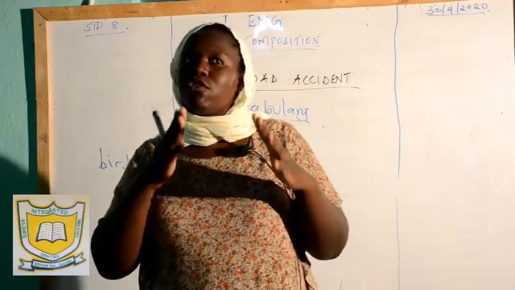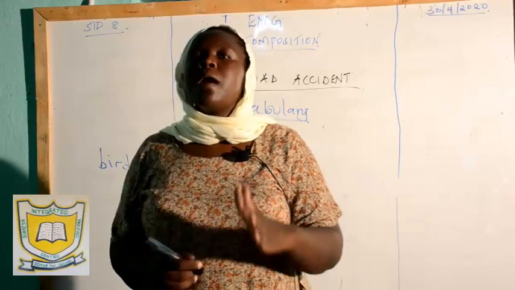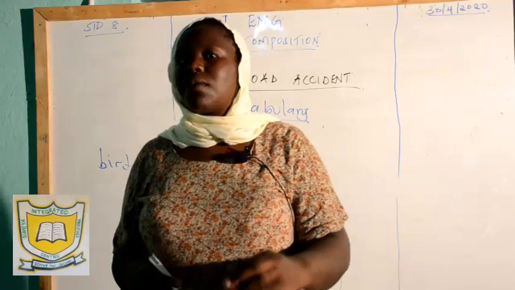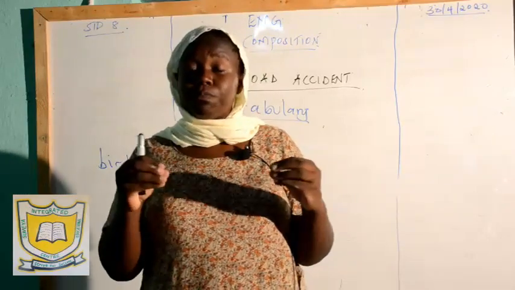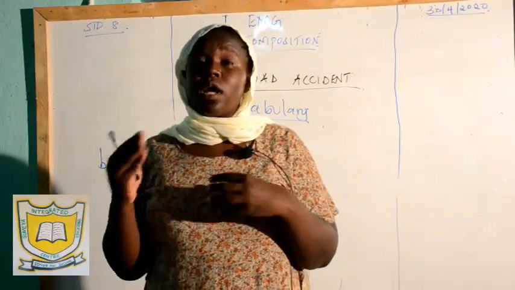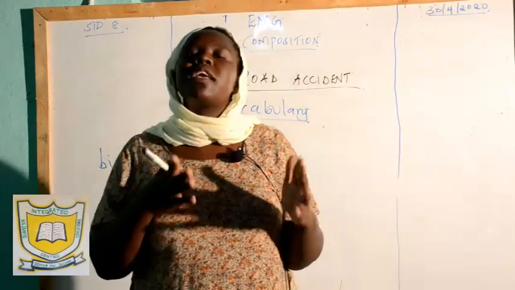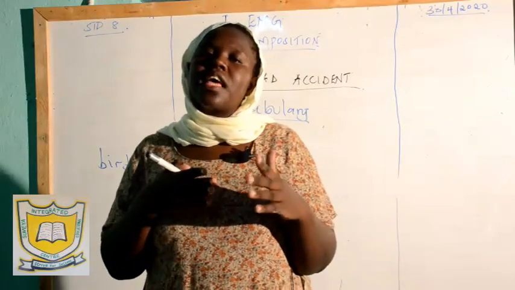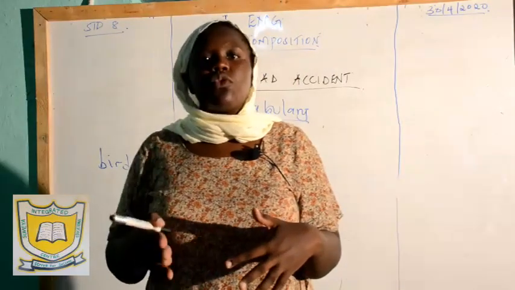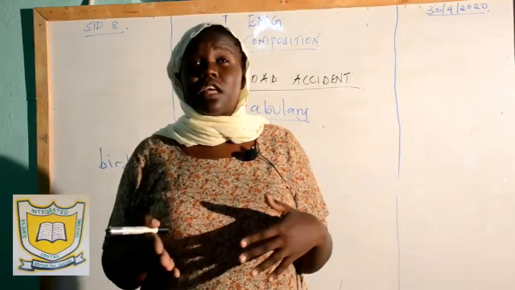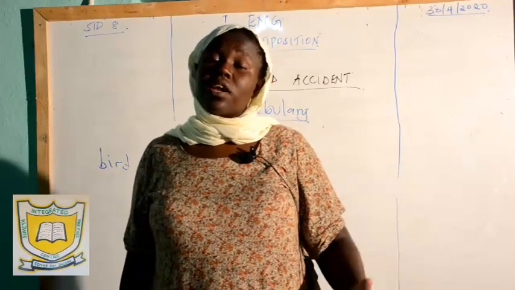So if you choose a side in this composition, either as a witness or as a victim, make sure you have your pointers. Make sure you know the expressions you're supposed to use. Choose a side that you are comfortable writing the composition. If you want to be a witness, well and good. How are you going to bring this composition out as a witness? You want to be a victim, well and good. But do you know how to write this composition as a victim in the road accident? Do you know how to write it as a witness?